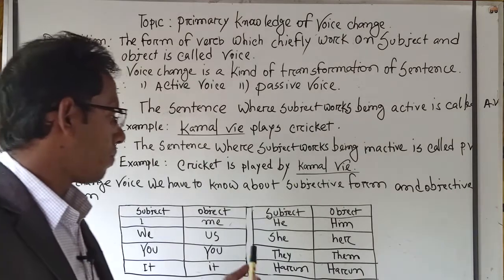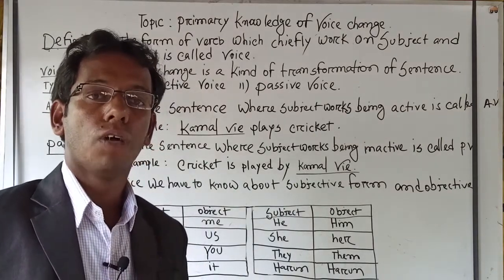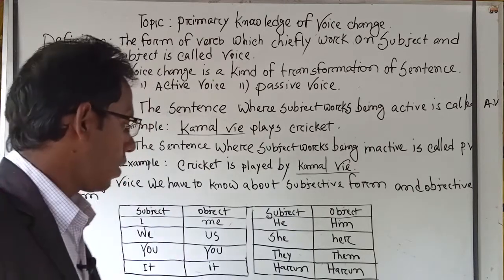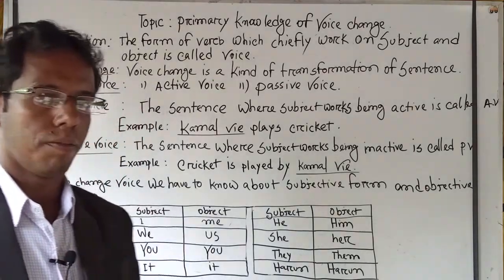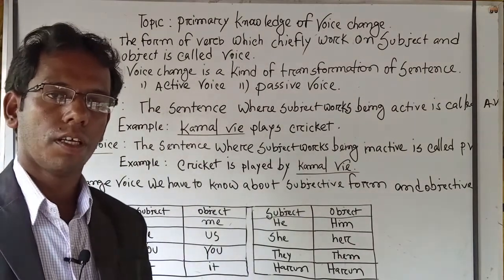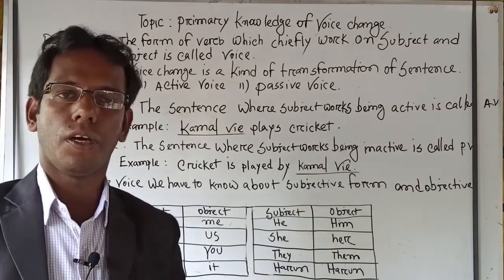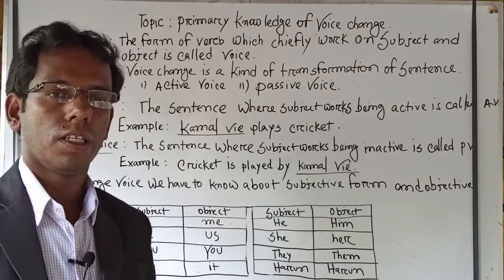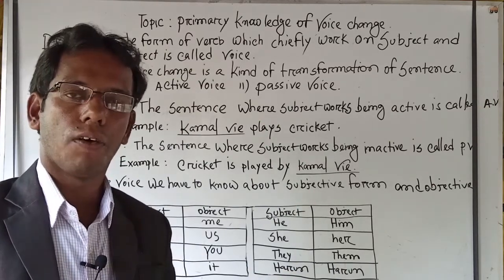Okay, now come to the point. Then they. They is a word which is used as a plural third person. As a third person, but plural number. So now, if we find they in active voice, and if we turn this voice into passive voice, then we have to use them as an objective form.